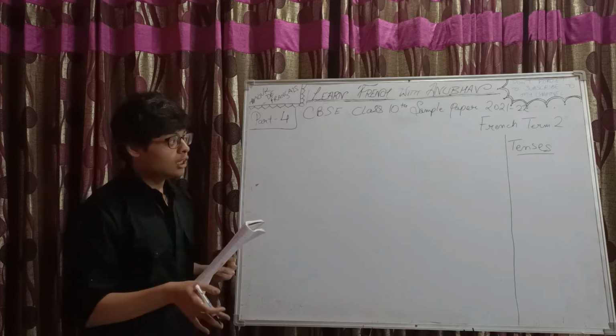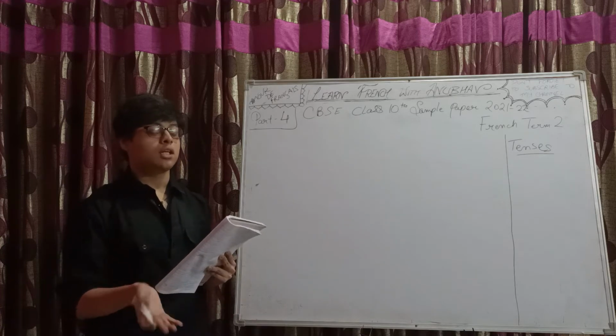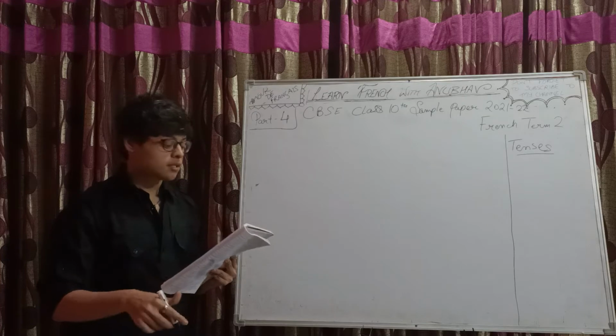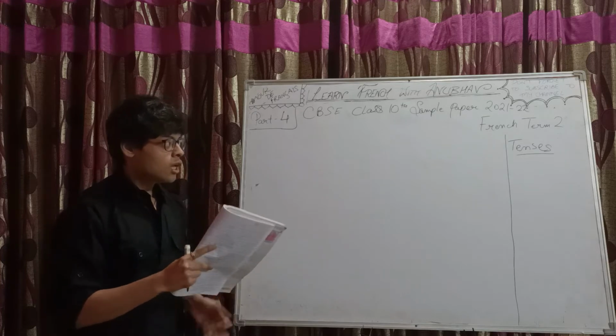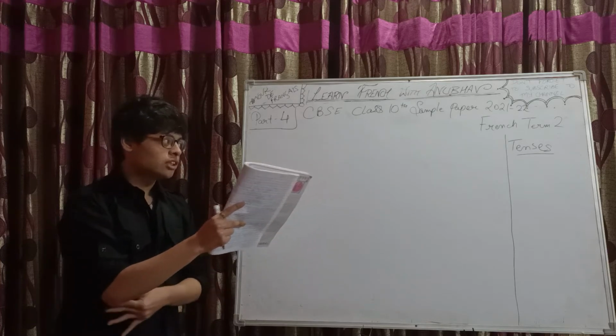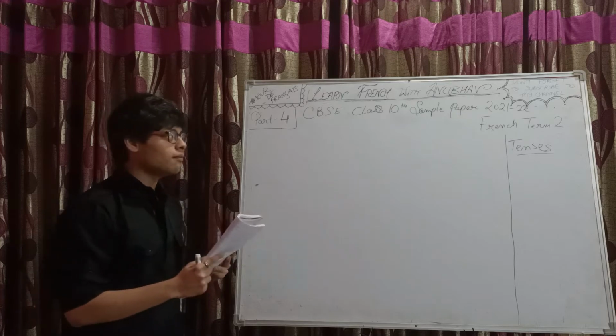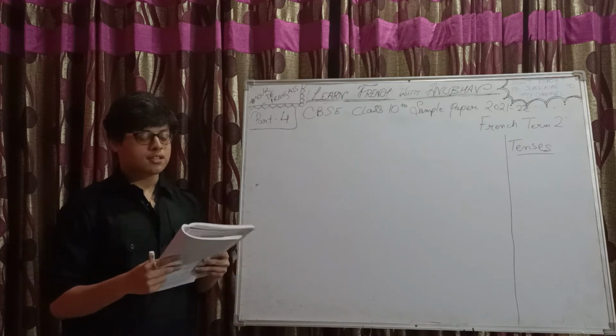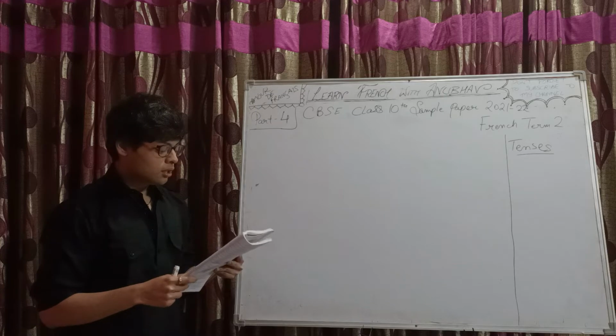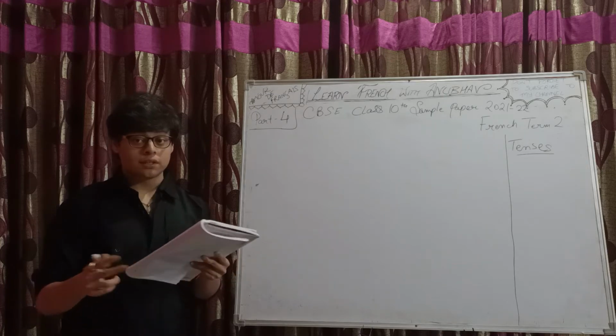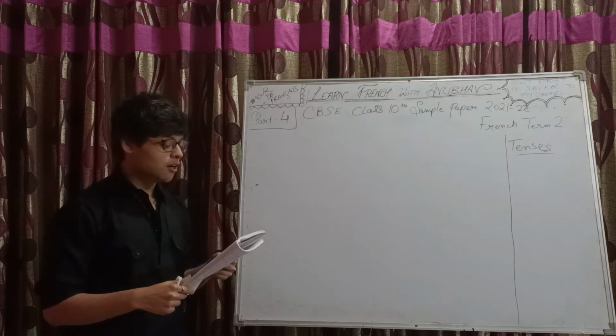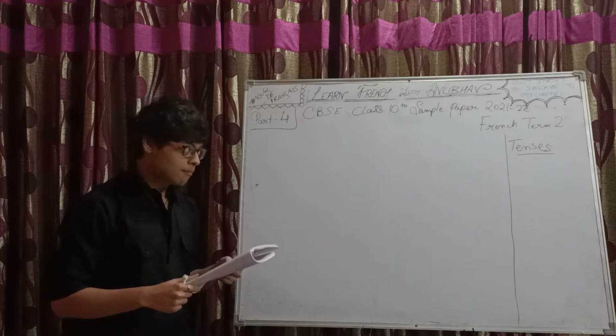All the other grammar concepts also, I will put their links in the description box. And I will be adding the questions as well, directly taken from the sample paper, in the description box for reference. Question number 3 as per the sample paper is the first question of the grammar section.